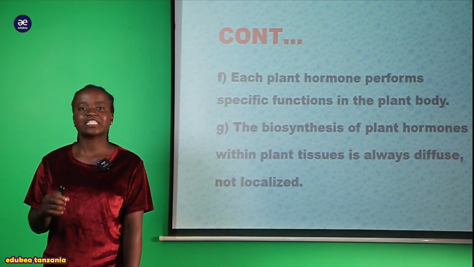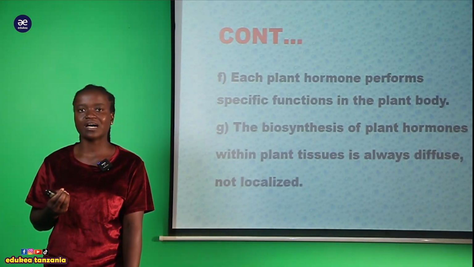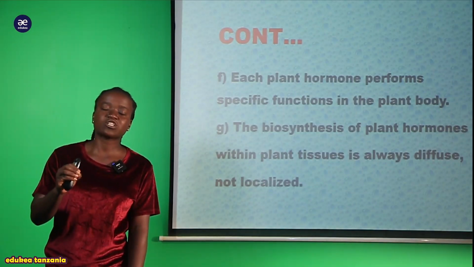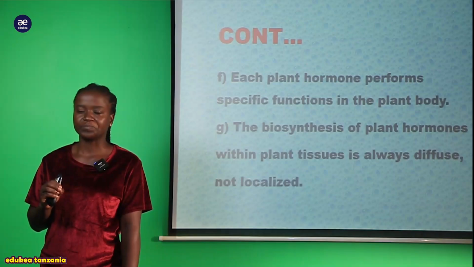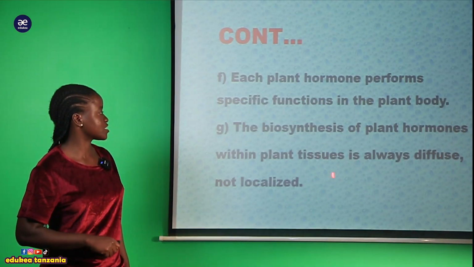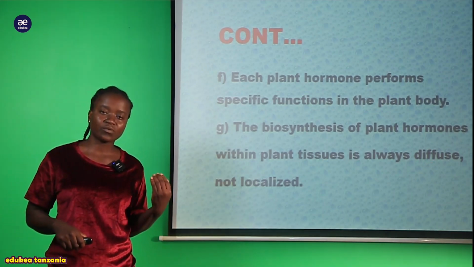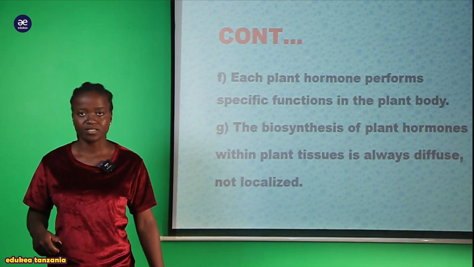Biosynthesis here means artificial plant hormone, that which is produced artificially, that is man-made. So the introduction of plant hormone within a plant, that is artificial hormone, is where we say it is always diffused, meaning diffusion occurs from the region of low concentration to higher concentration and is not localized.